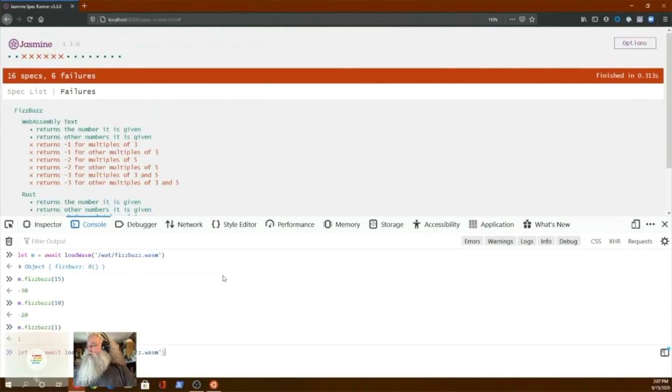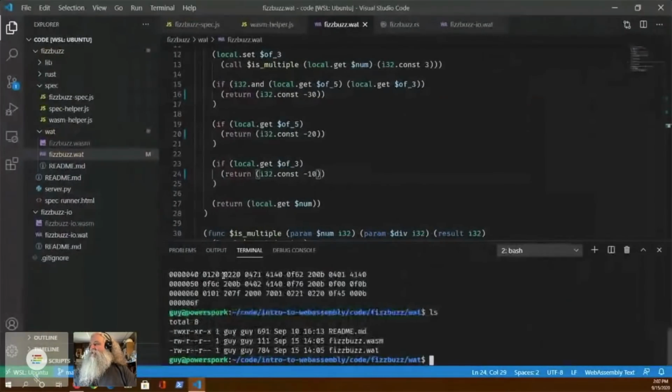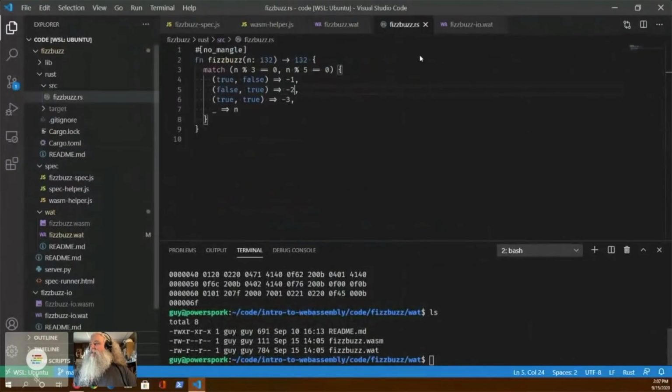I can also go out and get the Rust version, which I'm not going to type in because the path's long and complicated. But you can see that it's actually doing things. The Rust version here is a lot simpler, because it's Rust and it's a higher level language. And so I'm just doing a modulus and doing some matching and returning it here.